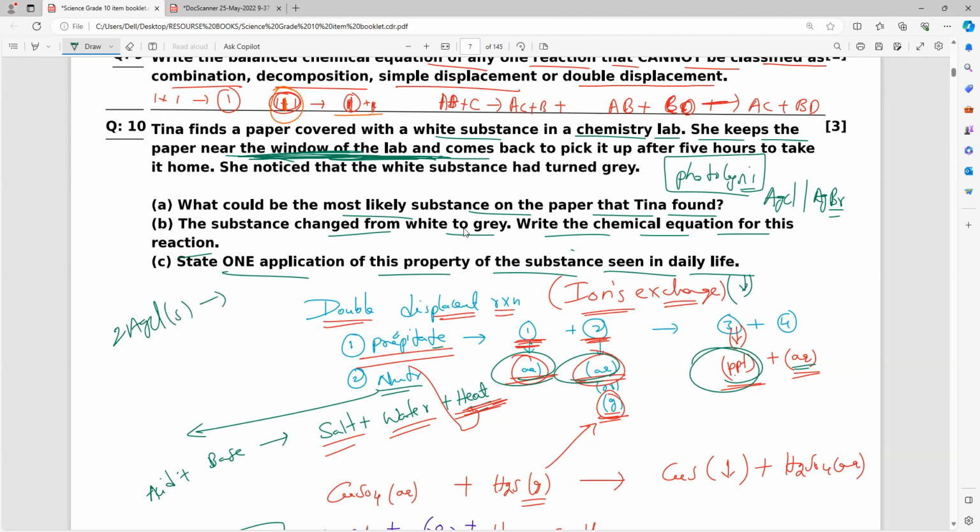2AgCl reacting with light. It is photo decomposition. We'll get silver, 2Ag plus Cl2 gas. Next, 2AgBr, under the sunlight only, gives you 2Ag plus Br2. So what is the gray color?